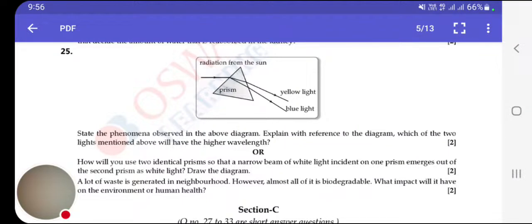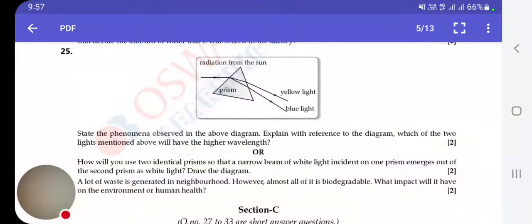Velocity is directly proportional to the wavelength at constant frequency. So, yellow will have a greater wavelength than blue, as the velocity of yellow light is greater than that of blue.